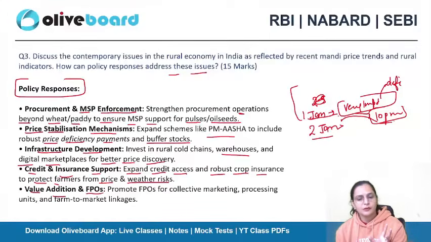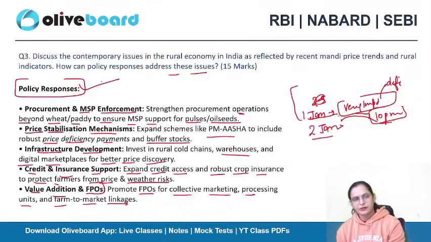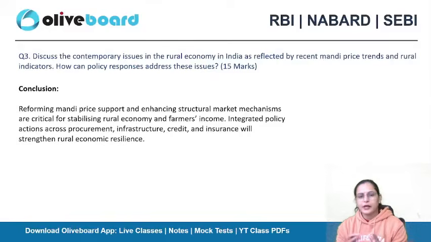Value addition and FPOs, that is Farmer Producer Organizations: promote FPOs for collective marketing, processing units, and farm-to-market linkages. So these are the policy responses in the specific direction to improve the conditions of the farmers and to boost the rural economy of the country. Now, moving ahead, at the end we need to mention a conclusion. I mentioned the issues.